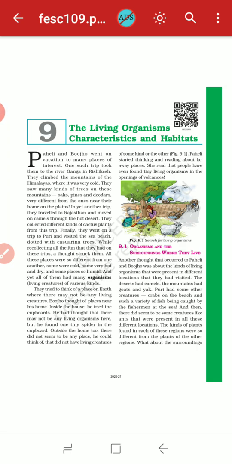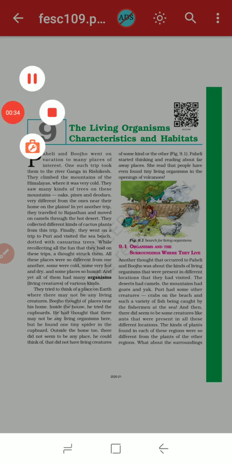Now take out your science textbook and open lesson number 9, the living organisms, characteristics and habitats. Okay. From today, as you know, we have already completed our lesson number 8, that is body movements. I will provide you the notes regarding that lesson. Now let's start the new lesson, the living organisms, their characteristics and habitats.